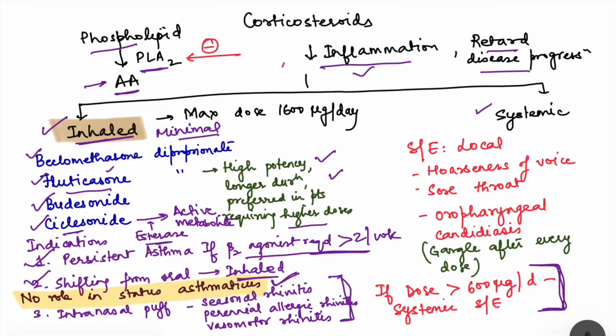Fine. Now, what are the side effects? Side effects are basically local, because of the deposition of the drug in the local area. So there can be hoarseness of voice, sore throat, and oropharyngeal candidiasis. These can be prevented by gargling after every inhaled dose. Okay, so we have to counsel the patient that after taking the dose, they have to gargle, right?